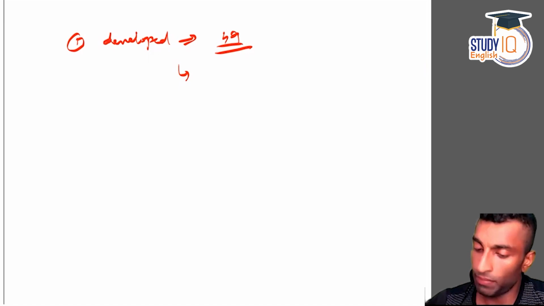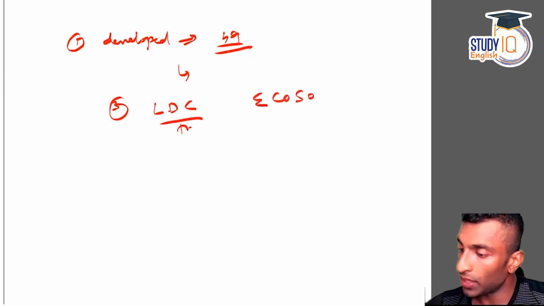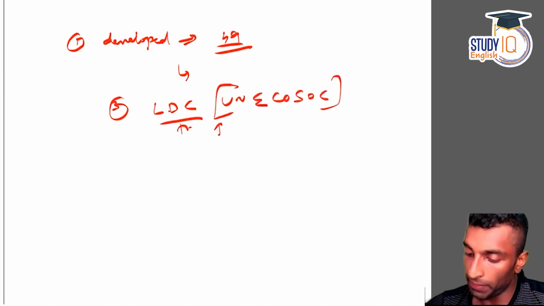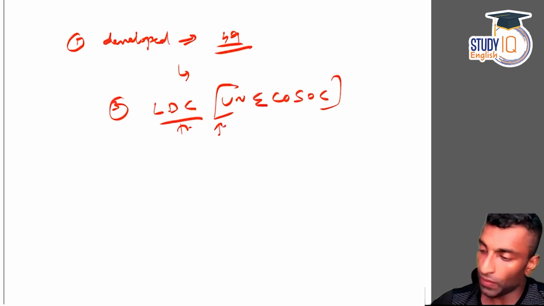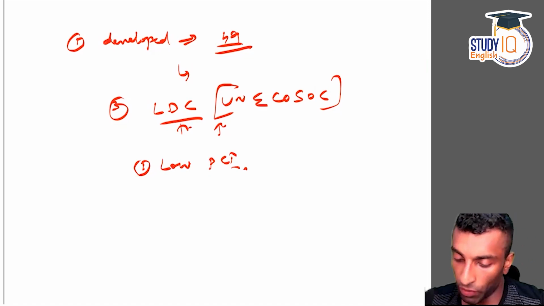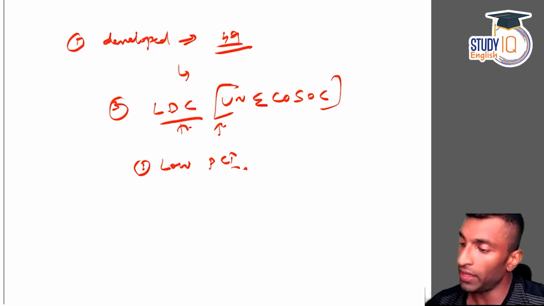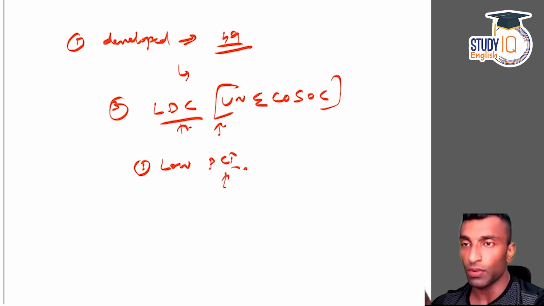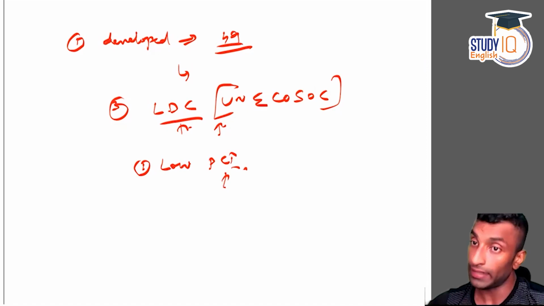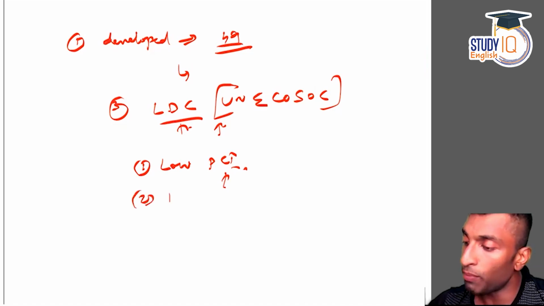Then one more category is there, that is least developed countries. The criteria for least developed countries is actually given by the United Nations Economic and Social Council for LDC. What are the criteria? One is low per capita income. That is actually one of the important criteria, and the World Bank also classifies low income countries. So this calculation from the World Bank will be considered. And then you also have to consider the human asset index.